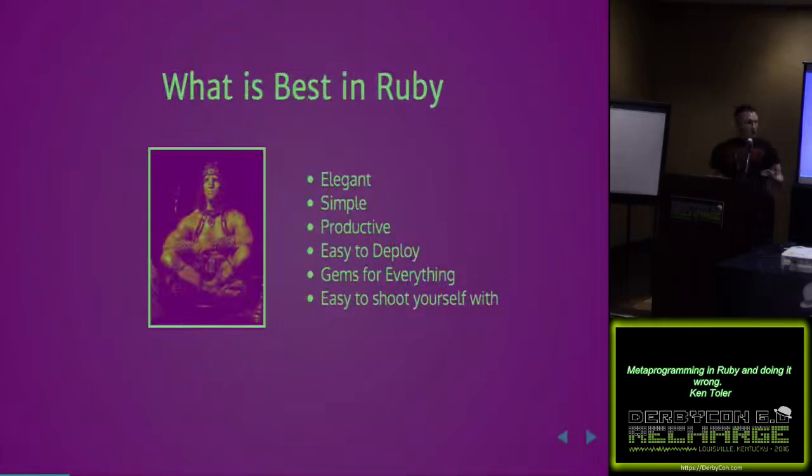So what's best in Ruby, right? The big things that are best in Ruby are it's elegant, simple, and productive. Those are the big things that I like. I don't like having a lot of what I consider extra stuff when I'm trying to get things out the door. I'm not an enterprise developer. I just want to get something done. As a result of it being easy to deploy, of these gems coming in and kind of rushing me out the door, I shoot myself in the foot a lot, and it makes it really easy for us to do that.